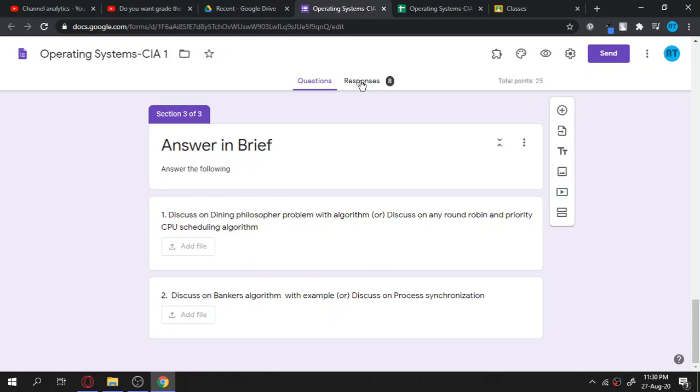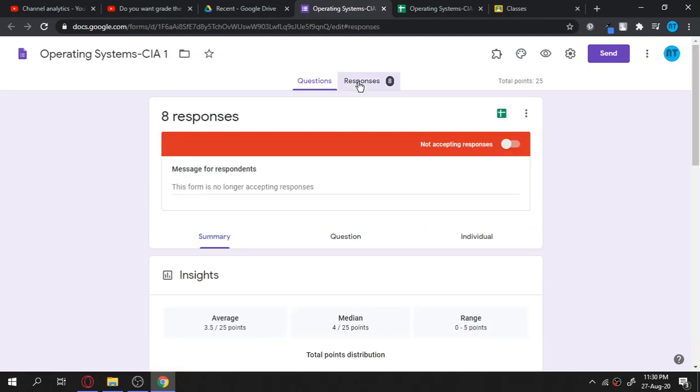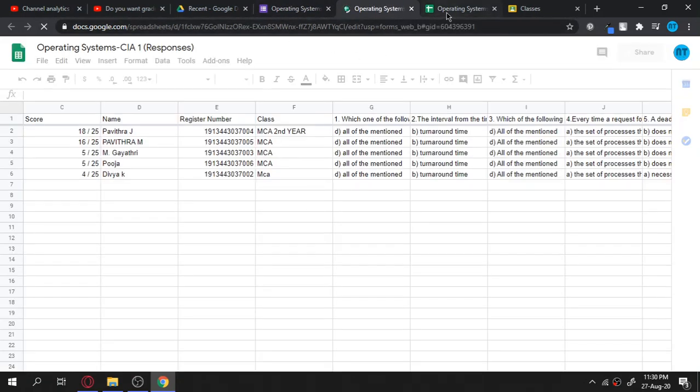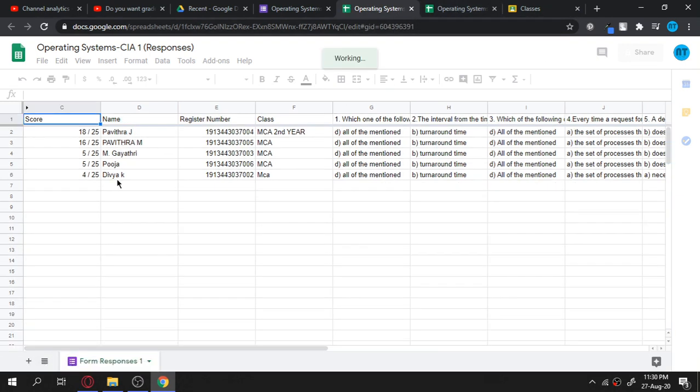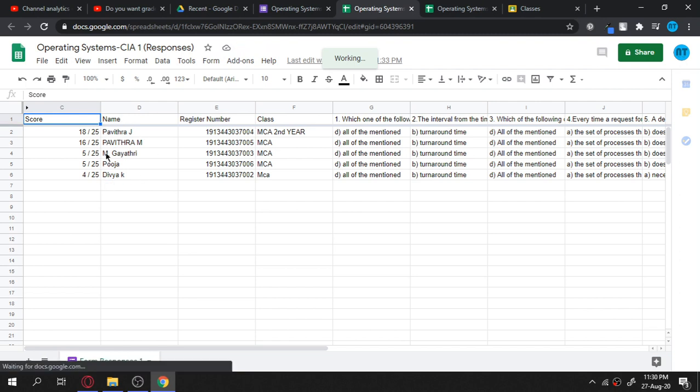Okay, now coming to the response sheet. This is the Google Sheet that carries all the responses, where I can see the responses of all the students. So I click on the responses, and there I can see all the responses from my students who have done the class. There are 5 students who have enrolled in the class. They have appeared for the examination, and out of the 5 students I have graded 2 students, Pavitra and J and M Pavitra, because I have partially done it in order to demonstrate the grading method.